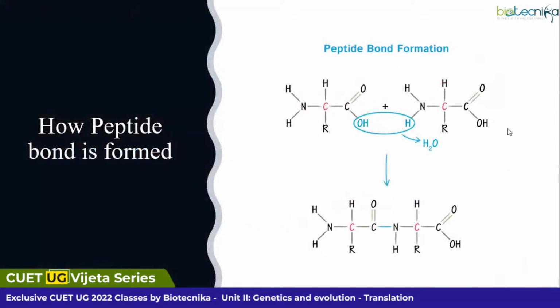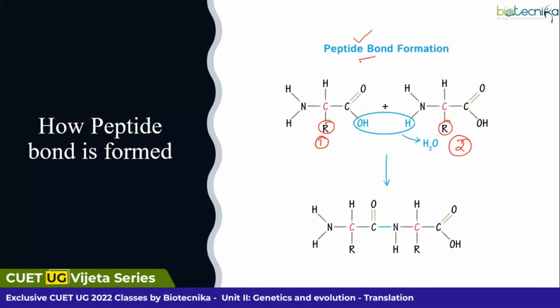See how the peptide bonds are formed. This is your first amino acid. It could be any amino acid, okay? That has an N terminal, C terminal and an R group. This is your second amino acid, with an N terminal, C terminal and an R group, right? These two amino acids have to be combined together. How will they be combined? With the help of a peptide bond.